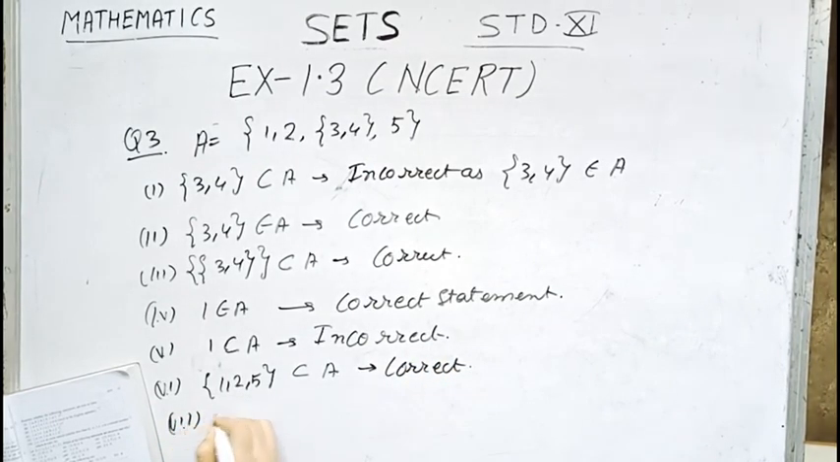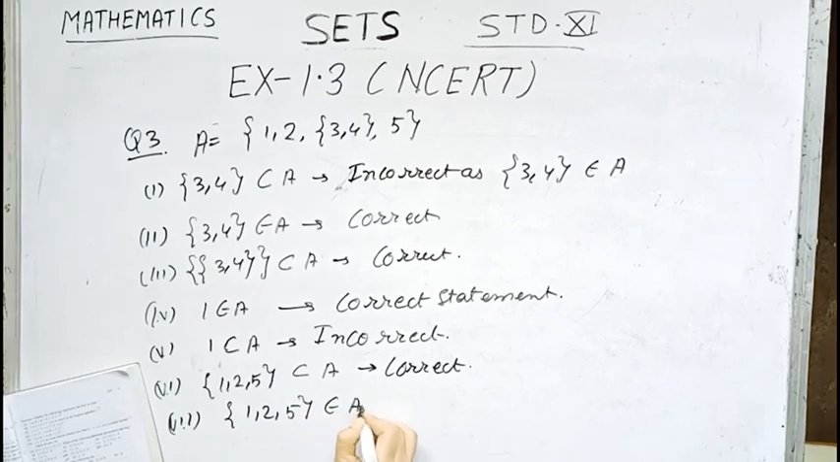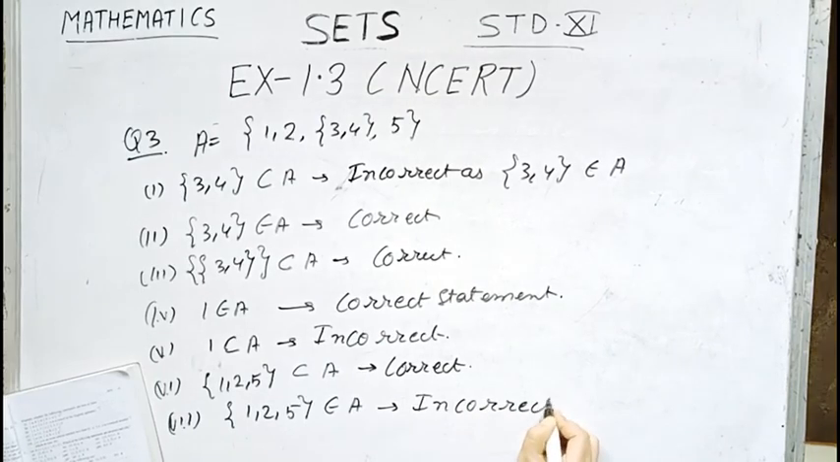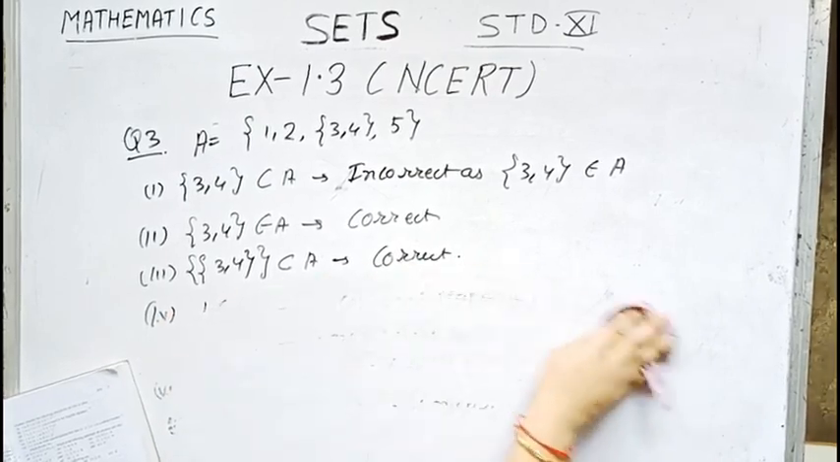Number 7, set containing 1, 2 and 5 belongs to A. No. Element 1, element 2, element 5, element 3, 4 belongs to capital A. Only 4 elements are there. Over here set containing 1, 2, 5 is not an element of A. So this is an incorrect statement. Children, have the concept clear. Once you have the concept clear, every question is a toy for you. You can play with that. So let us go to the next.